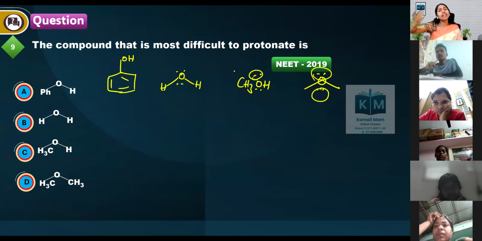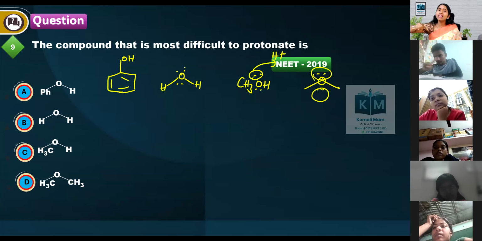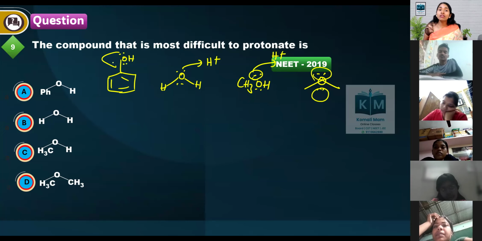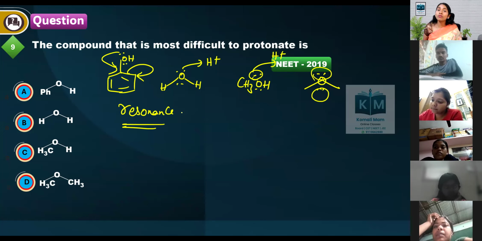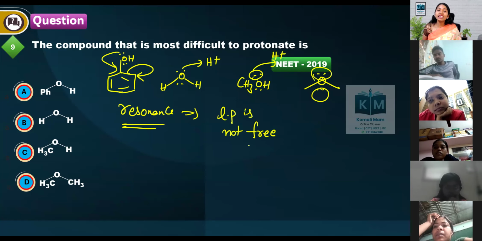Easily, if you add H plus, it will donate that lone pair to the H plus and it will be protonated very easily. But in case of phenol, lone pair is involved in resonance. It is not free. Lone pair is not free in this case. So phenol is most difficult to protonate. Option 1 is the correct answer.